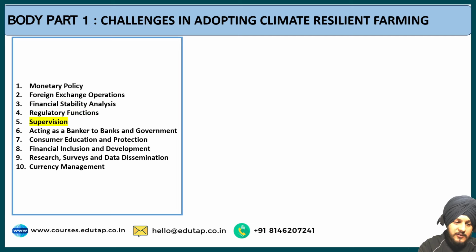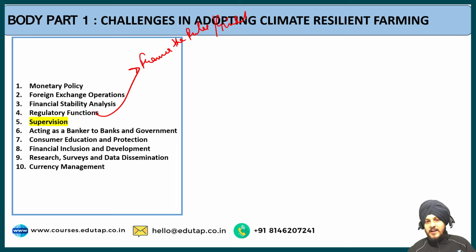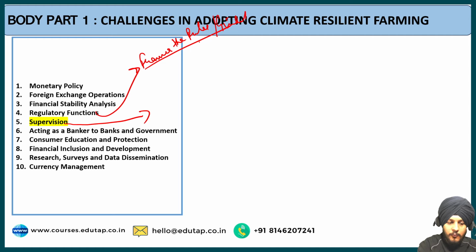Now the difference between the regulatory and the supervisory role is that under the regulatory functions, RBI frames the rules. It gives the guidelines or the rules to the banks and the NBFCs regarding different mechanisms. The difference between regulatory and supervisory is that regulatory is regarding the framing of rules. Supervising is to ensure that the rules are getting enforced in a right manner.